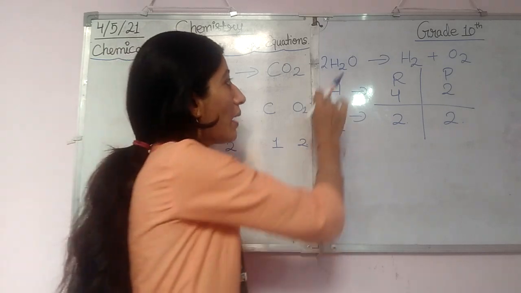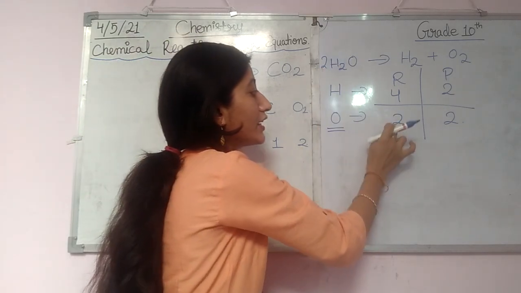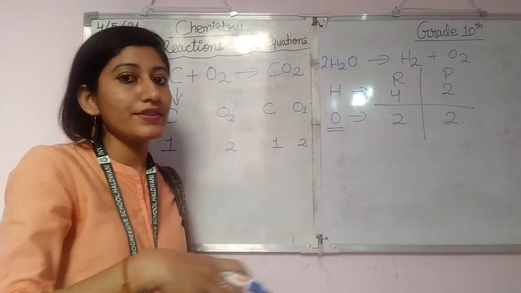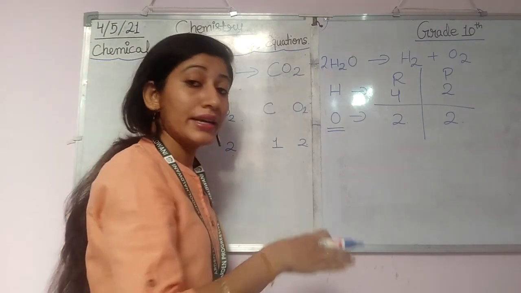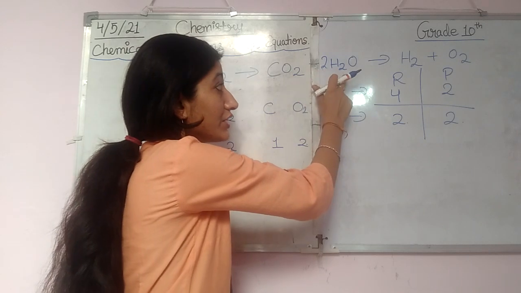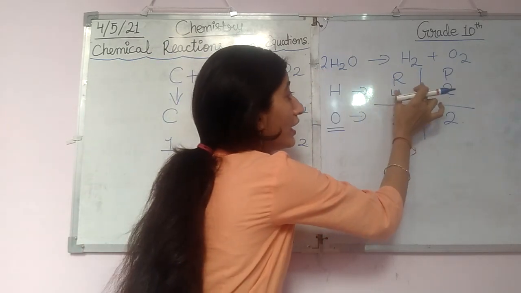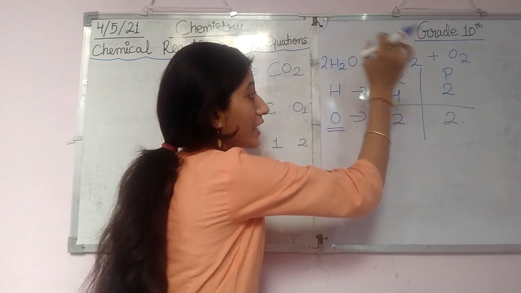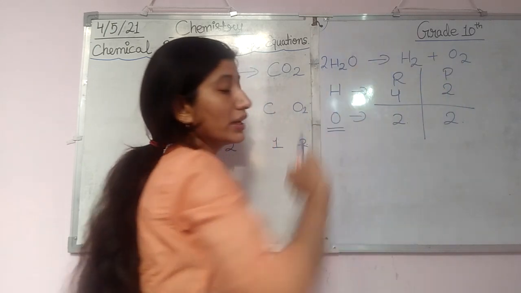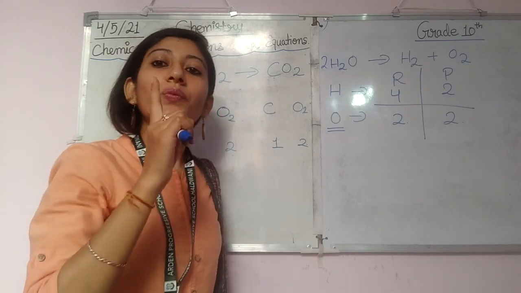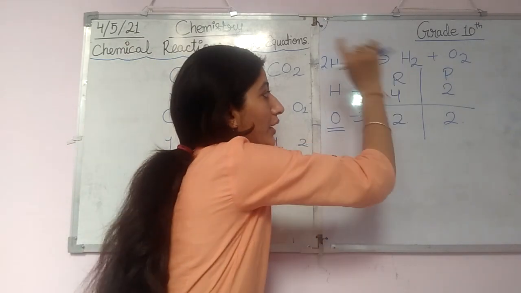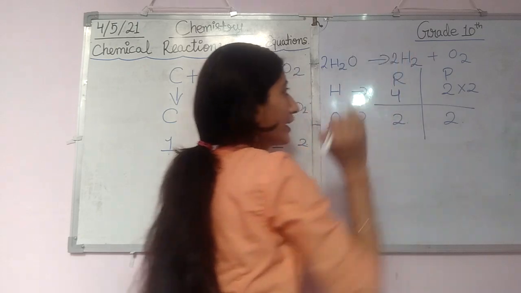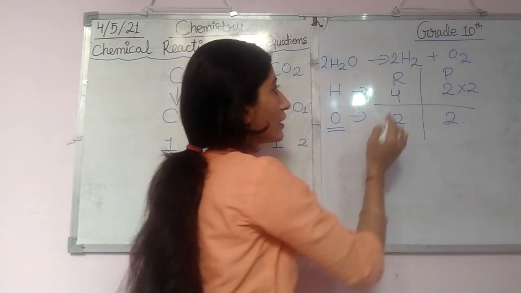So after making the change here, the number of moles of oxygen are equal on the reactant side as well as on the product side. But because we have made this change, now on the reactant side the number of moles of hydrogen increases, and on the product side they remain 2 only. Now what can we do? We can add 2 here, like this. So now how many moles will there be?